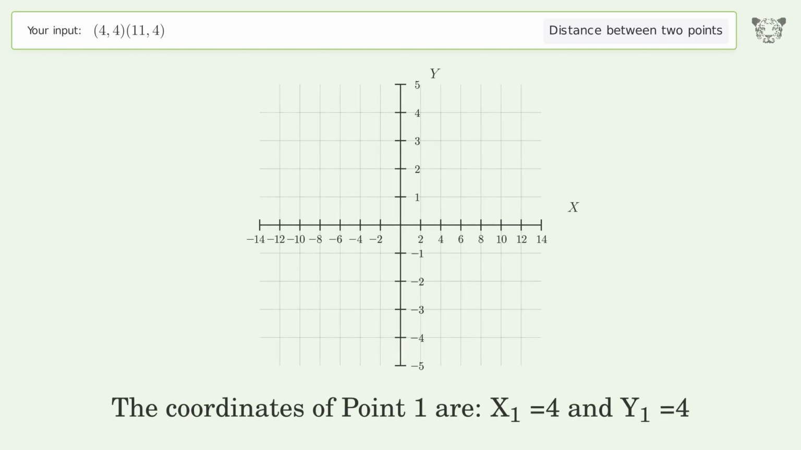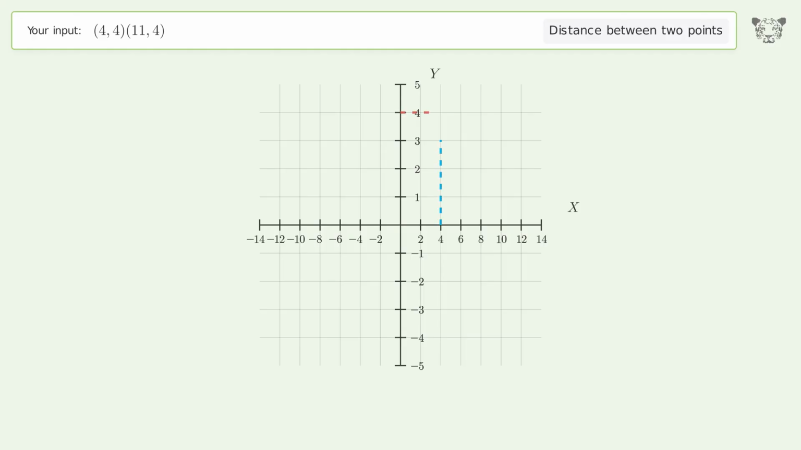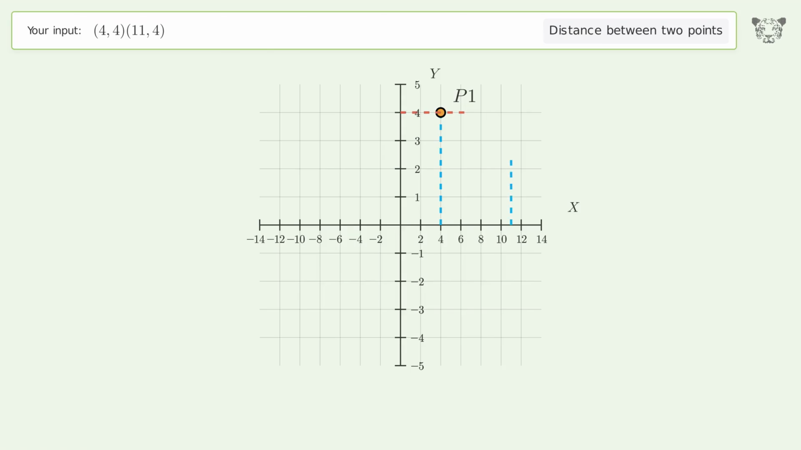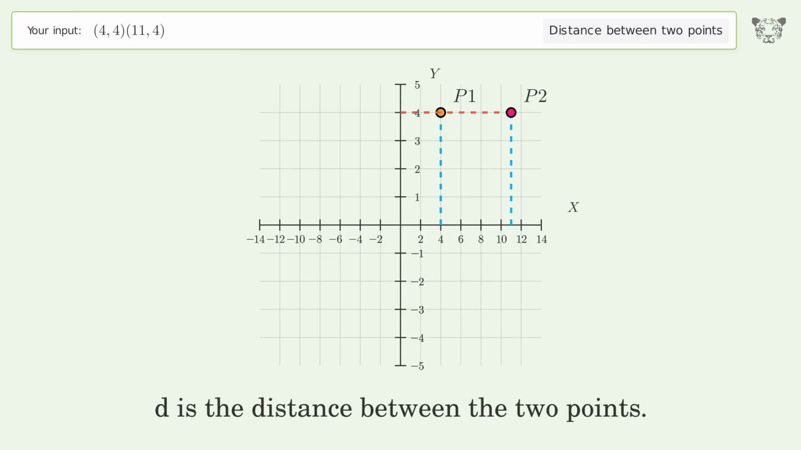The coordinates of point 1 are x1 equals 4 and y1 equals 4. The coordinates of point 2 are x2 equals 11 and y2 equals 4. D is the distance between the 2 points.